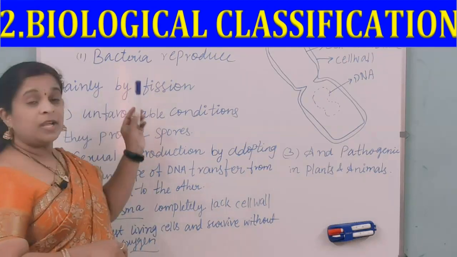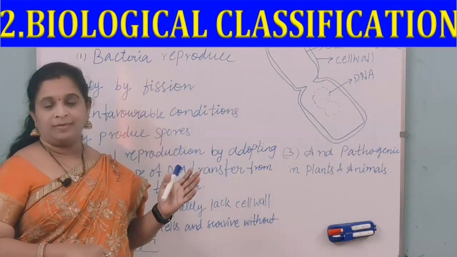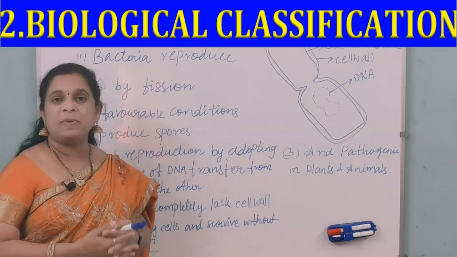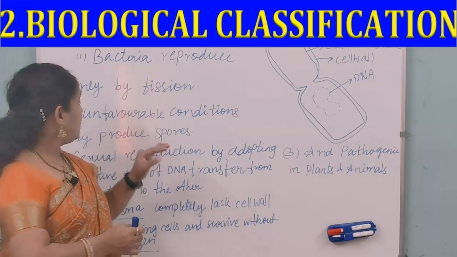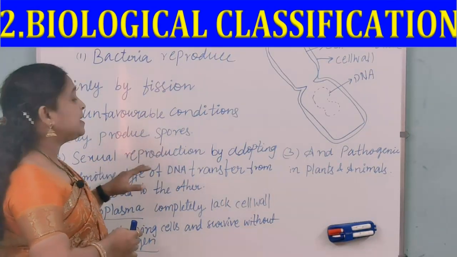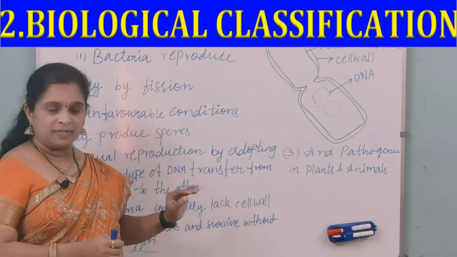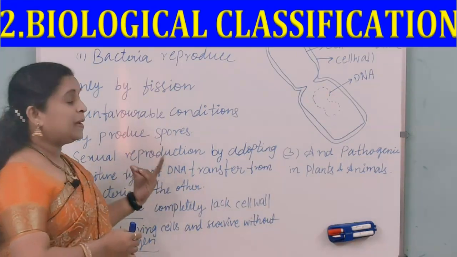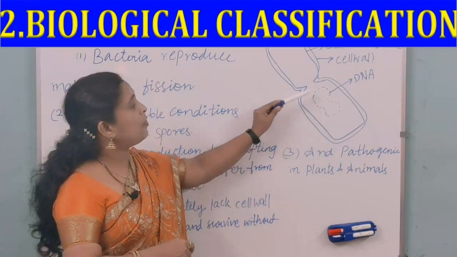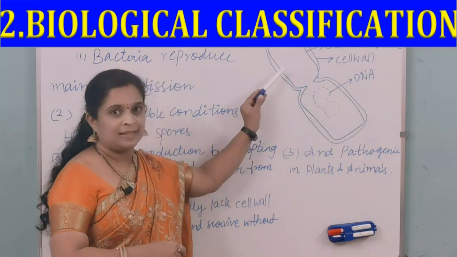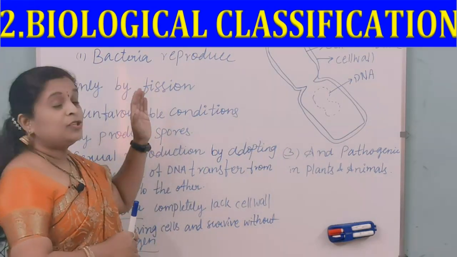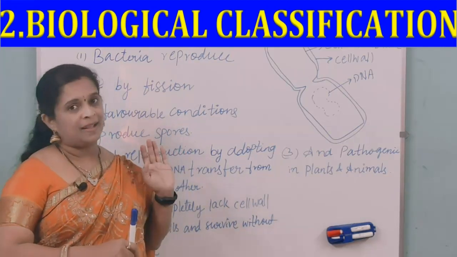One more characteristic feature of bacteria: bacteria reproduce by fission, that is binary fission. Second, if unfavorable conditions are there, then it produces spores. Third is sexual reproduction, where primitive DNA is transferred from one bacterium to another bacterium. First, bacteria reproduce mostly by fission.